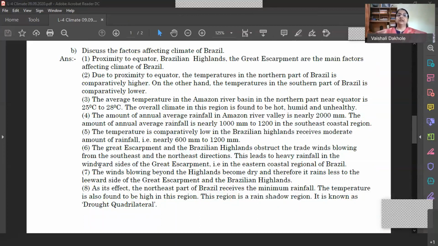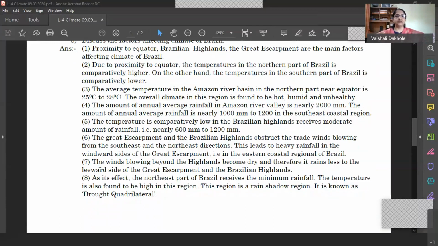Now, the northeast part of Brazil receives minimum rainfall and therefore it is known as the drought quadrilateral. The southern part of Brazil has a cold climate and receives moderate rainfall. The region to the south of the Tropic of Capricorn has medium temperature and medium rainfall. So this is about the factors which are affecting the climate of Brazil.